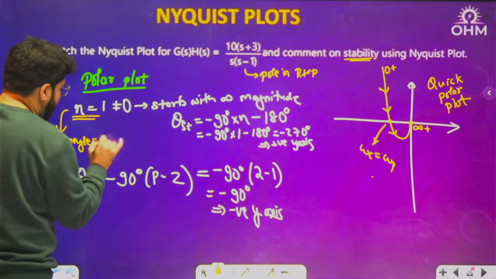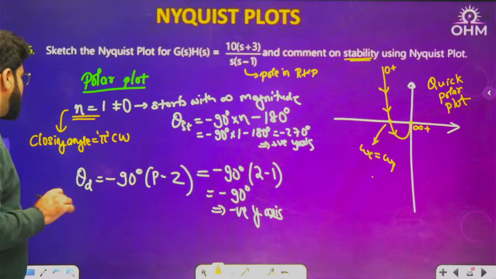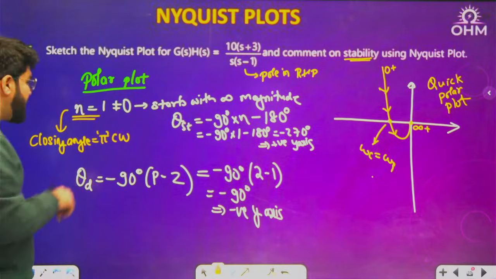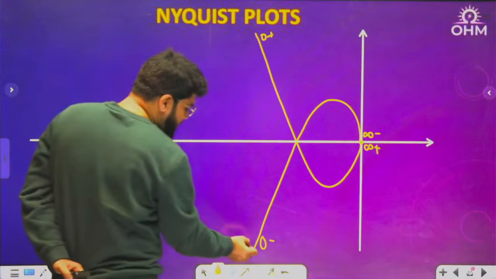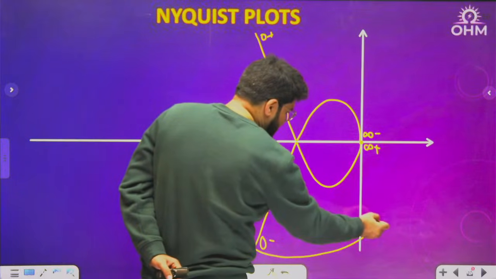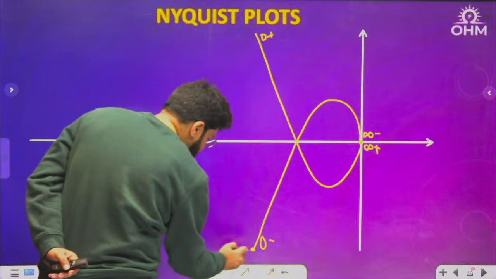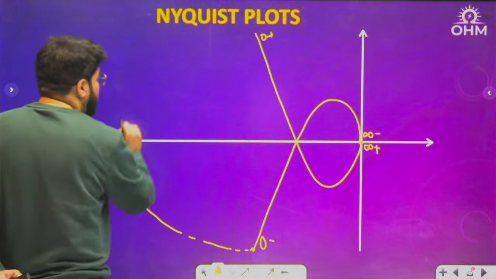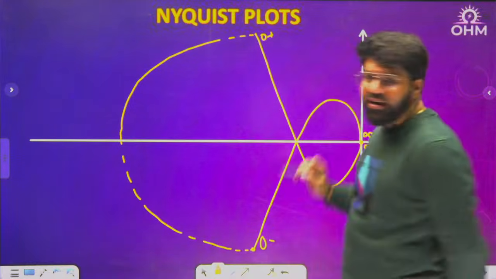Closing angle was n pi, so this becomes pi, pi in the clockwise sense. Closing means 0 minus to 0 plus, so 180 degree in the clockwise. But remember, this is 0 minus. Will the joining be this way? This is anti-clockwise actually. You have to go clockwise, from 0 minus to 0 plus through an arc of infinite radius.